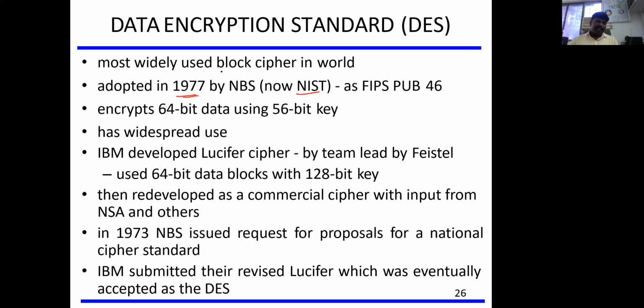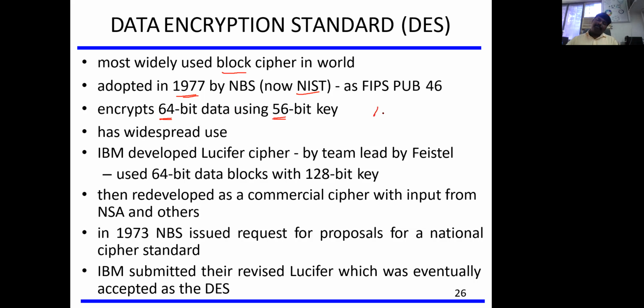It is a block cipher encryption technique which accepts a 64-bit block as well as a 64-bit key, out of which we are going to use only 56 bits.